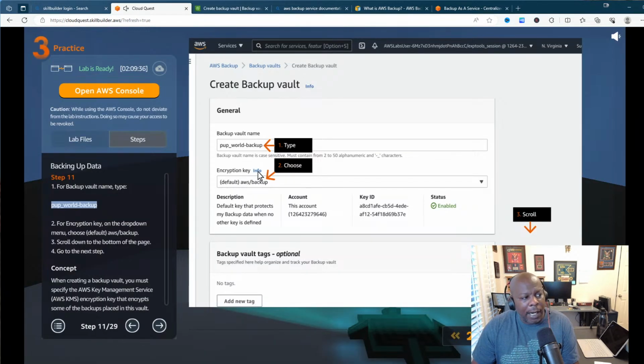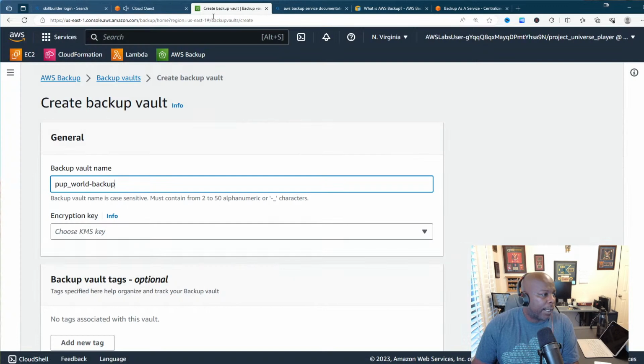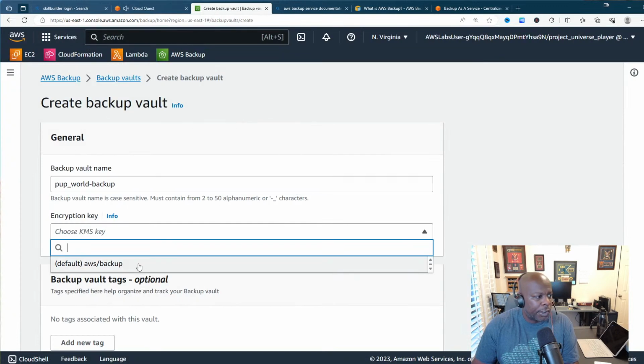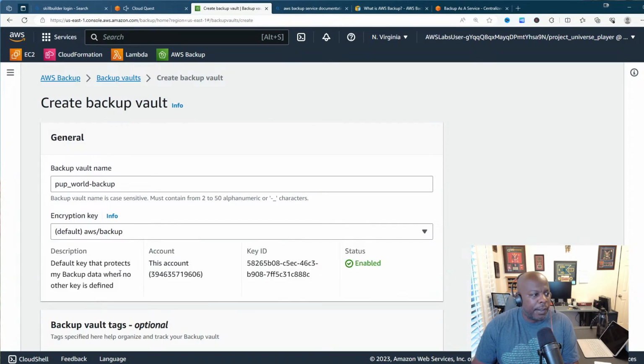All right, cool. So now we're going to choose, the game has already provided us with the default encryption key. So that's what we're going to do right here. We're going to choose this encryption key that's already been created for us, and you see the status is enabled.